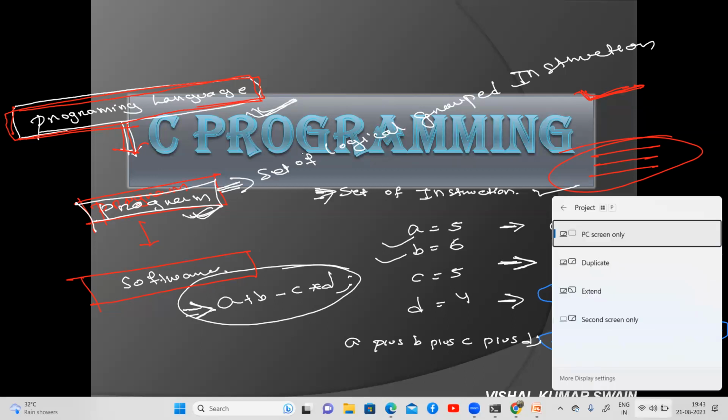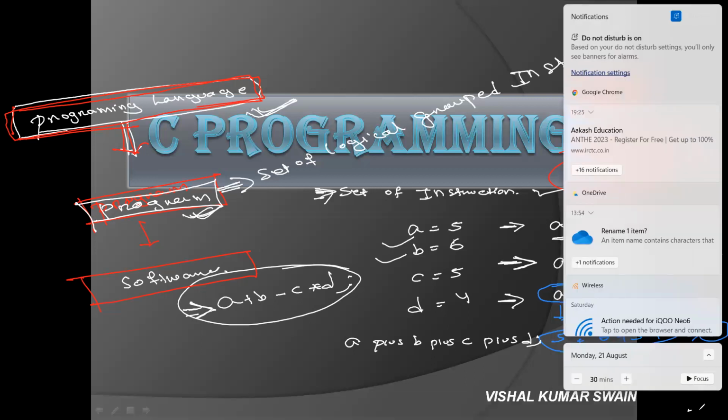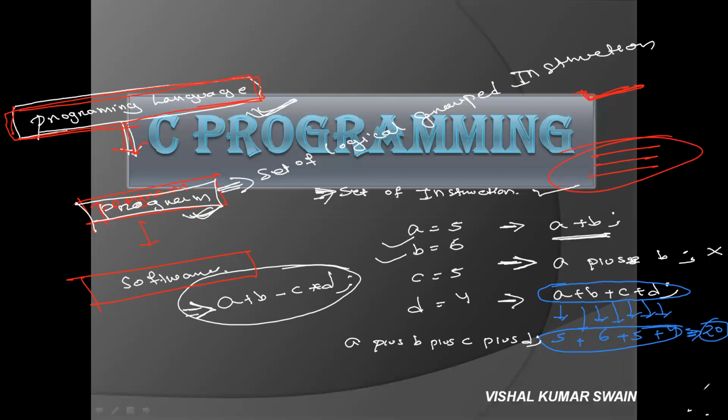If you learn these things, how will it help you? We learn a programming language to communicate with the system. If you learn it, we are eligible to give instructions, for example for a plus b.